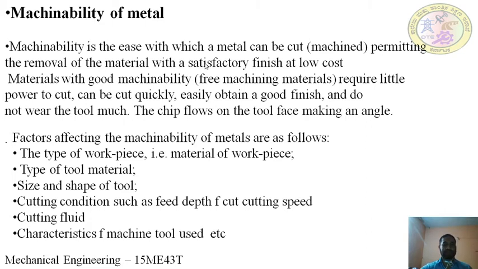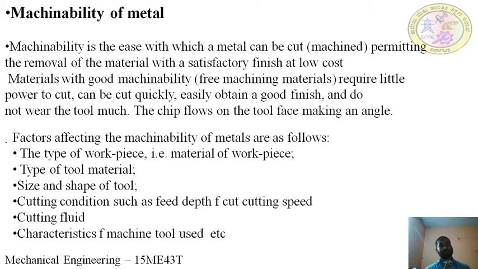Let me discuss the factors that affect the machinability of the metal. The first one is the type and material of the workpiece. Usually, ductile materials have good machinability, because ductility is the ability of a material to be formed into a continuous wire. That gives smooth removal of material with a good surface finish, because there is less obstruction.